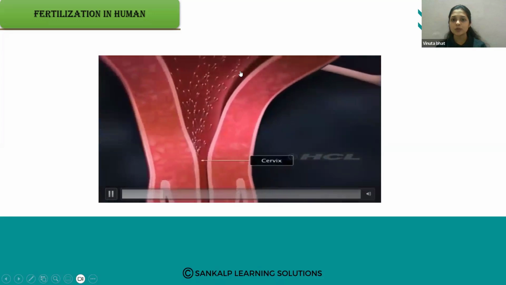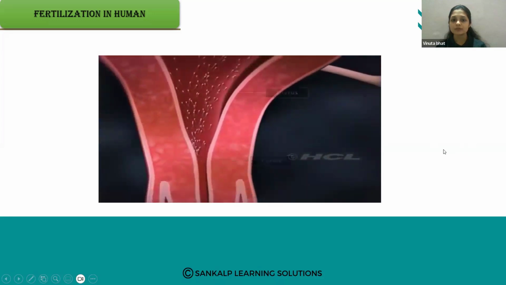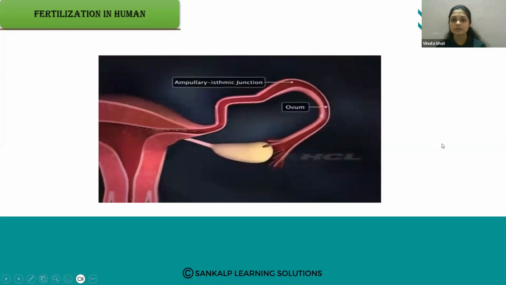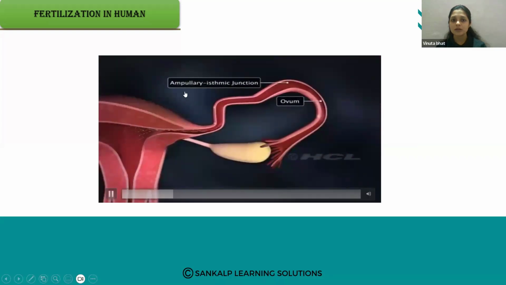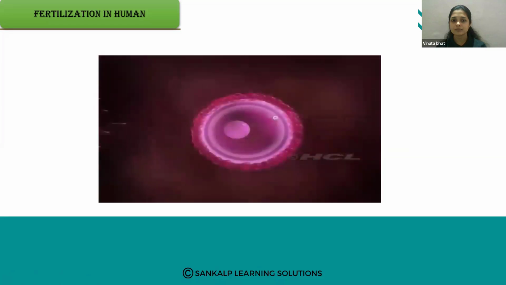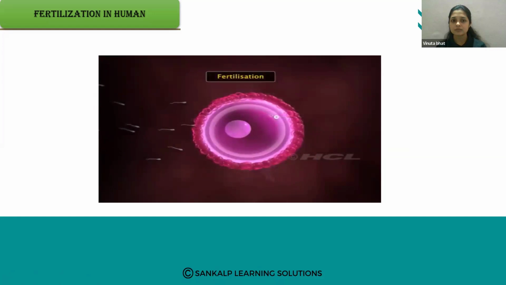The sperms pass through the cervix, enter the uterus, and finally reach the ampullary isthmic junction of the fallopian tube. This is the site where the ovum lies and fertilization takes place. When a sperm meets the ovum, the ovum is in the secondary oocyte stage. It has not yet completed its second meiotic division. The fusion of sperm and ovum is called fertilization.